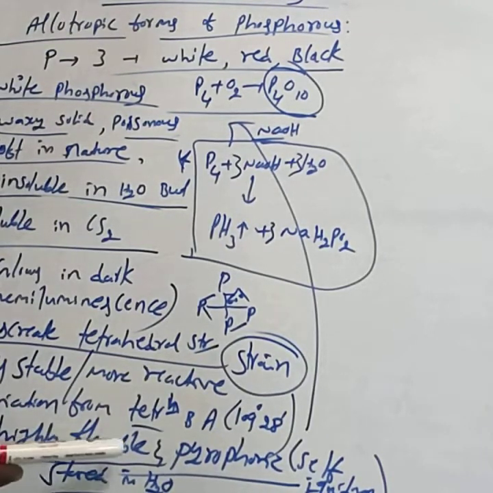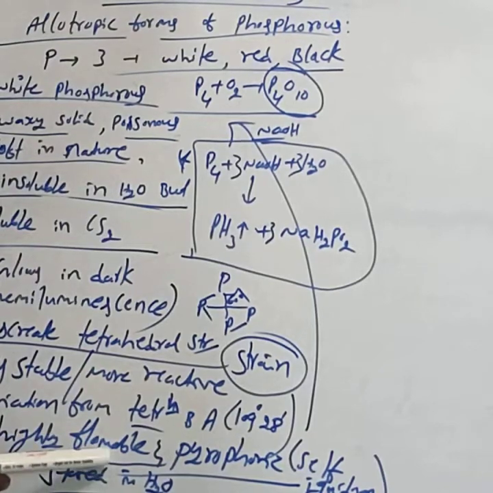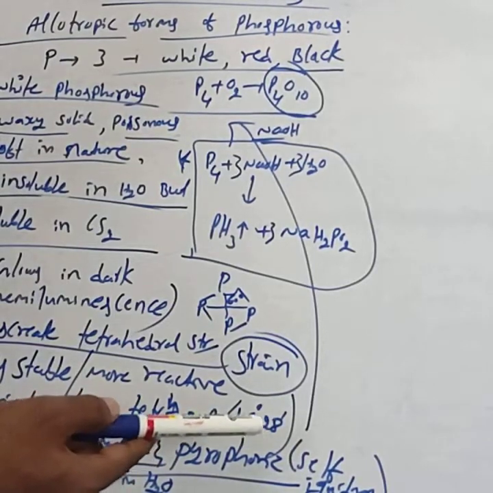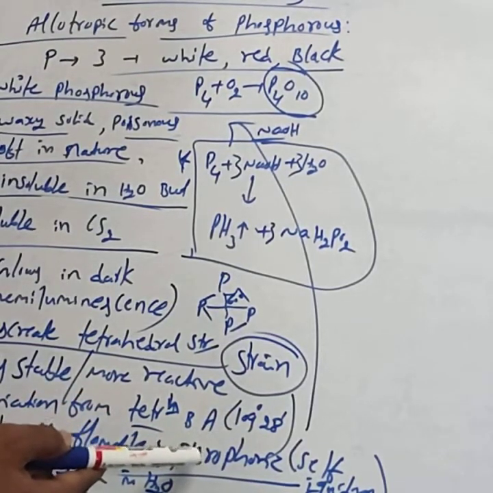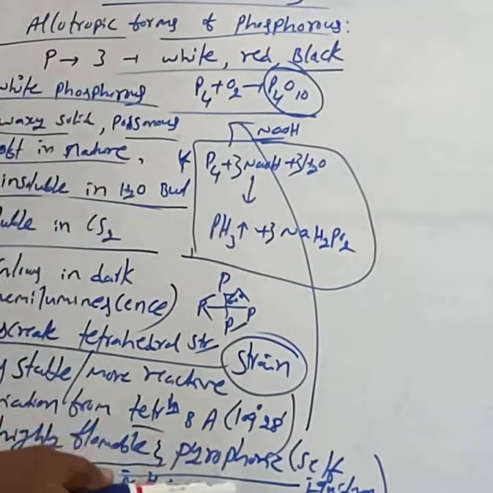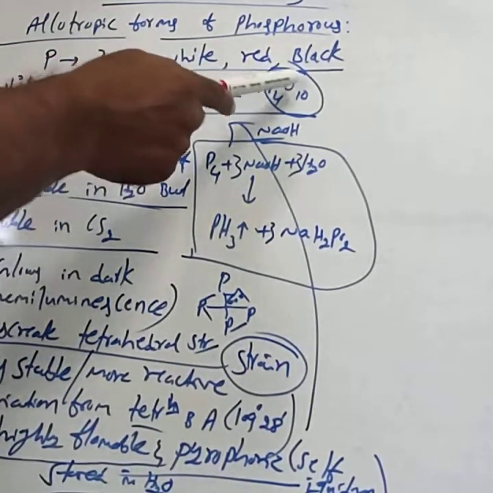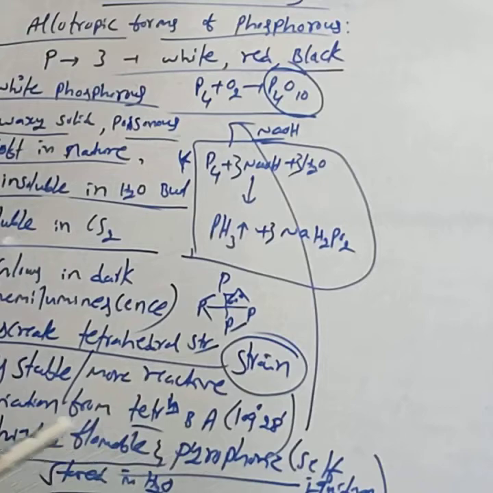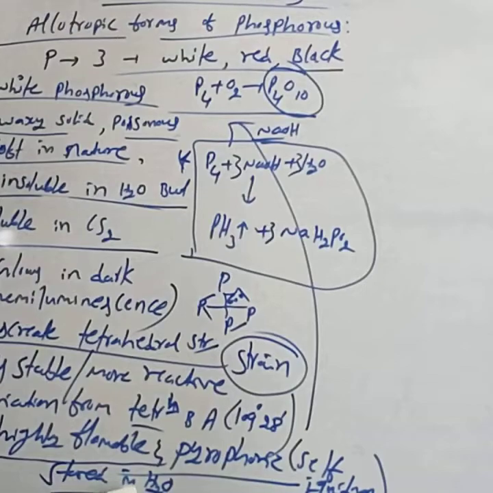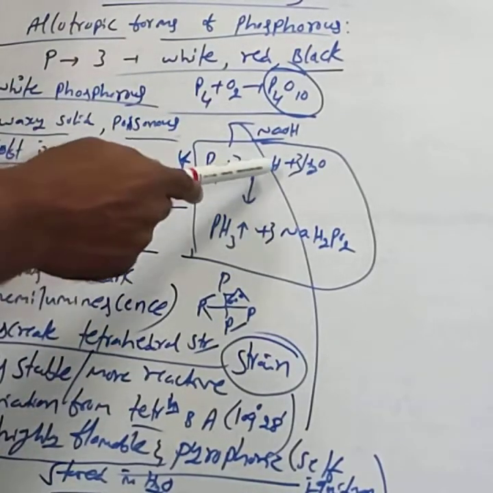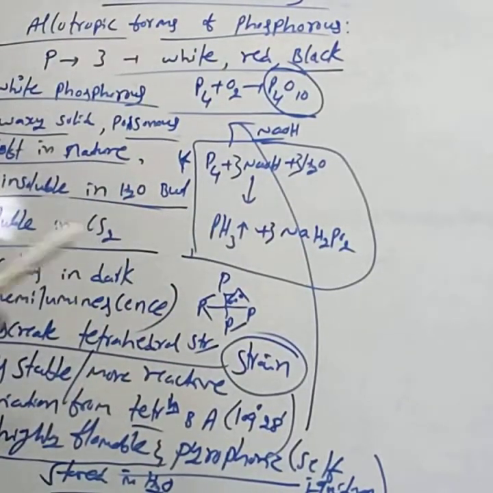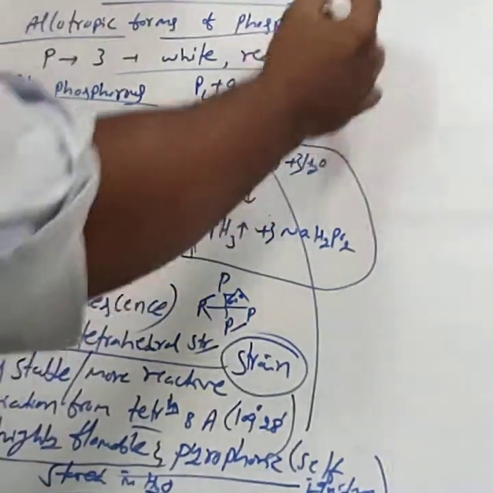White phosphorus is highly flammable, catches fire, and is pyrophoric, self-igniting. If kept for some time, it ignites by itself. When exposed to air, white phosphorus forms fumes of P4O10. That is called pyrophoric in nature. Due to its highly flammable and pyrophoric nature, it is stored in water. White phosphorus treated with sodium hydroxide solution forms a poisonous gas called phosphine. This is about white phosphorus.